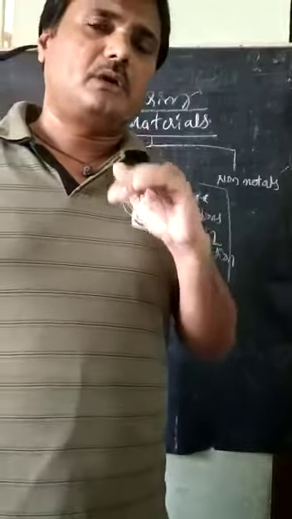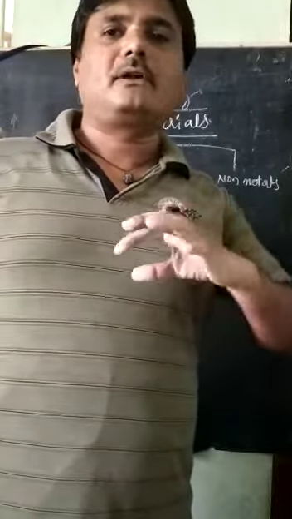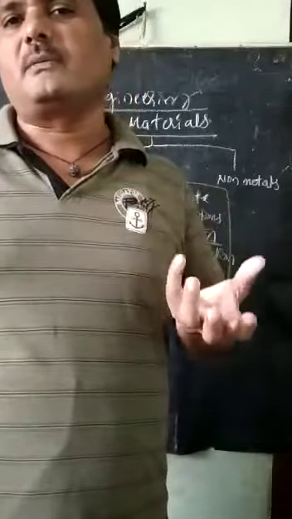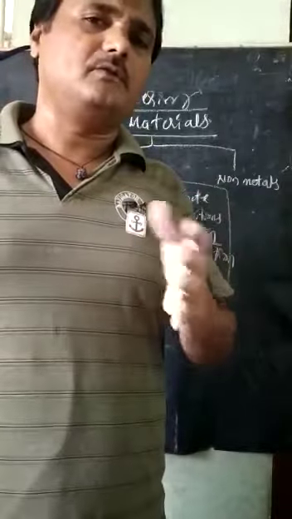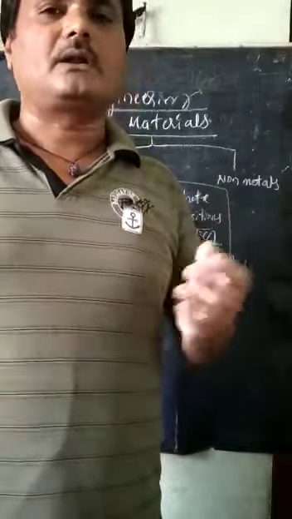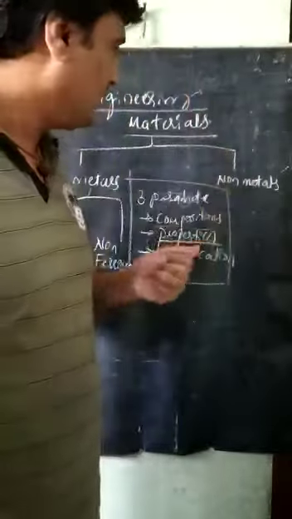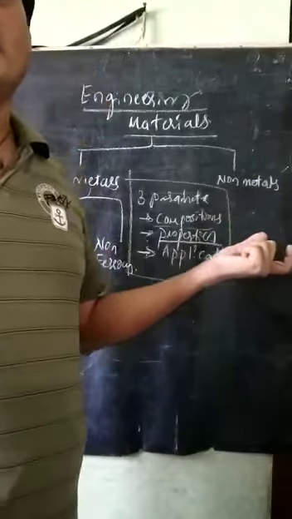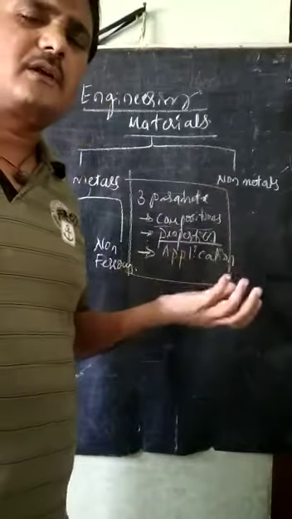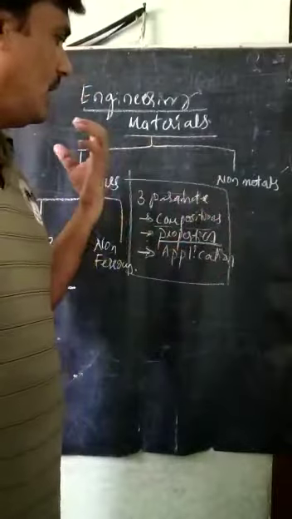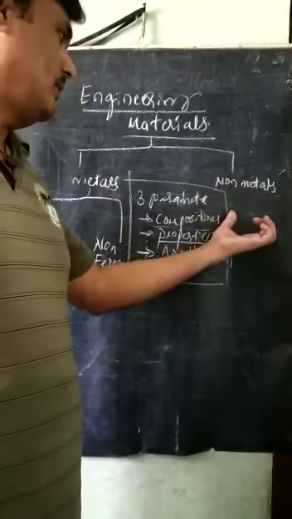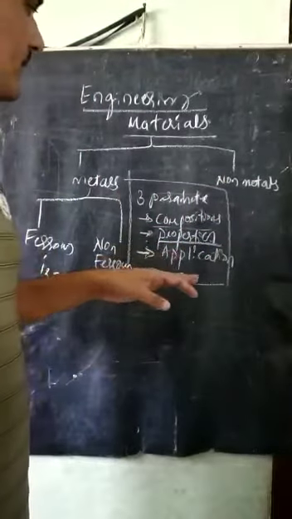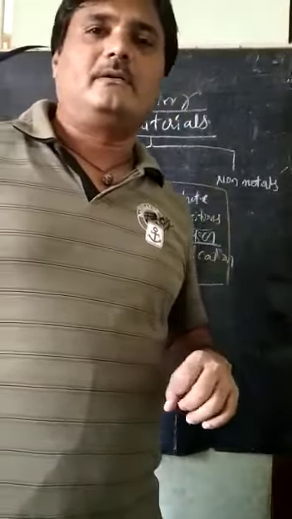We are compositing two different materials, similar or dissimilar. Usually dissimilar materials that we are clubbing together are called composites. Likewise, a variety of non-metals are available nowadays. There are a variety of plastics and thermoplastics, and these are called non-metals here. So today this much only, we will see this one.